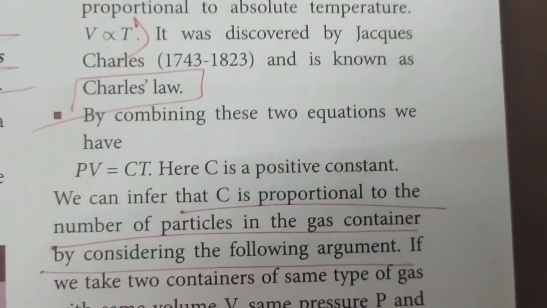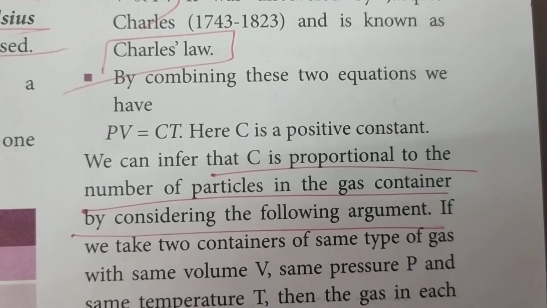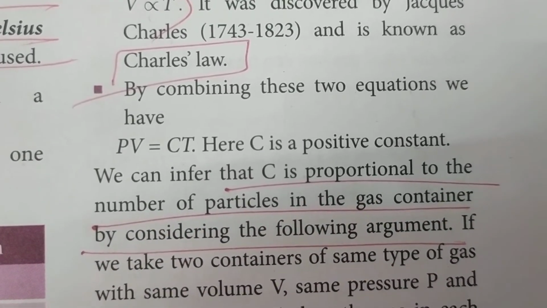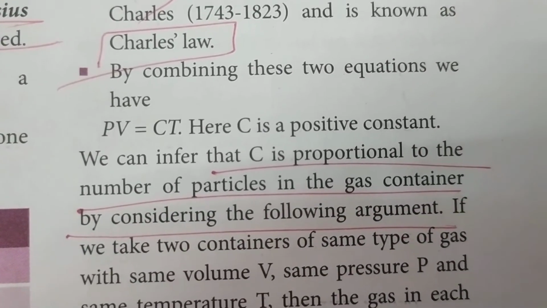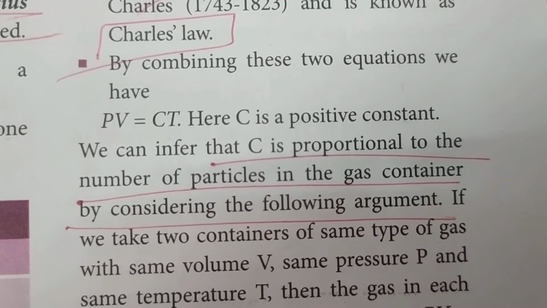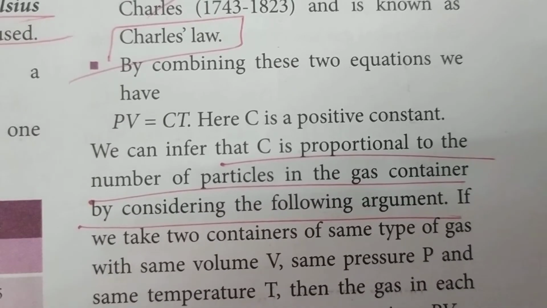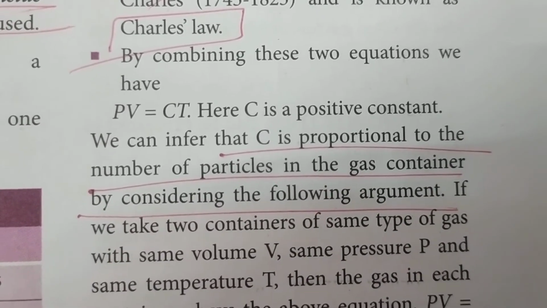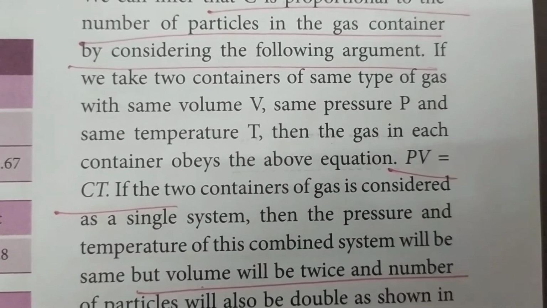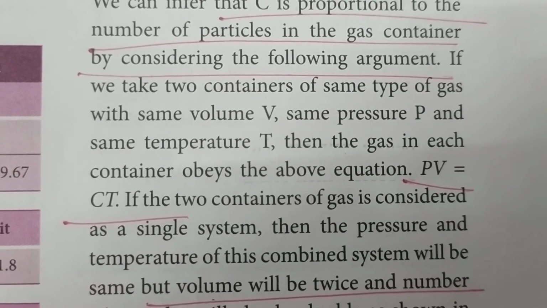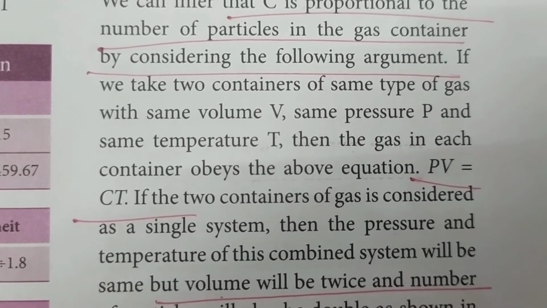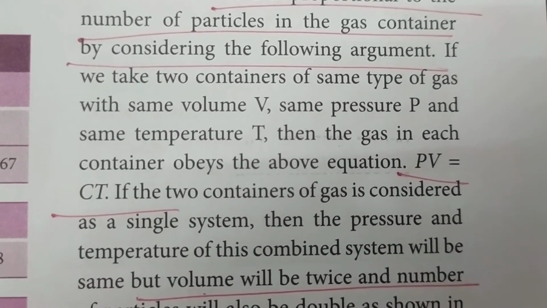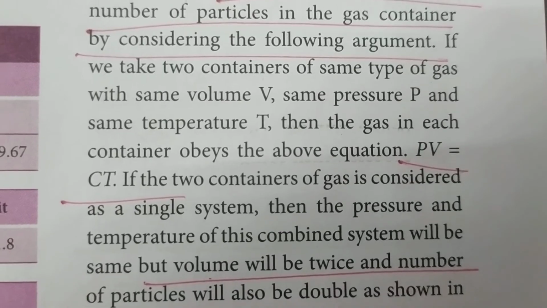When we combine these two laws, we get another equation, PV is equal to CT, where C is a constant. We can show that C is directly proportional to the number of particles in the gas container by considering one argument. Here we have two containers. The two containers have the same type of gas, same volume, same pressure, everything the same. So they obey the above equation, PV is equal to CT.